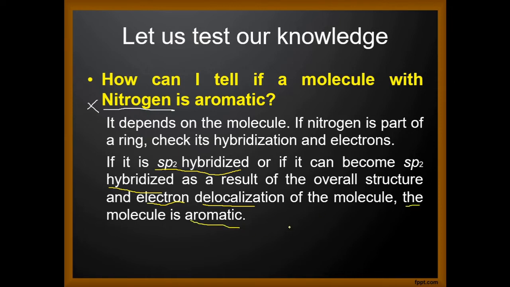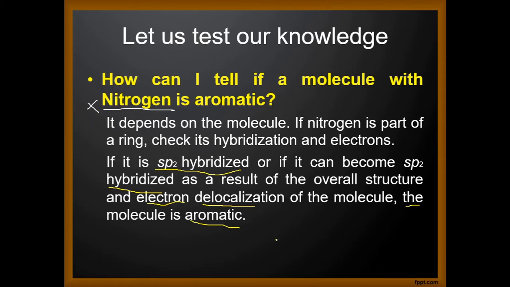Always remember that whenever a heteroatom is present in a molecule, the p orbitals of the heteroatom should take part in the overlapping. Otherwise, the molecule cannot be considered as aromatic.